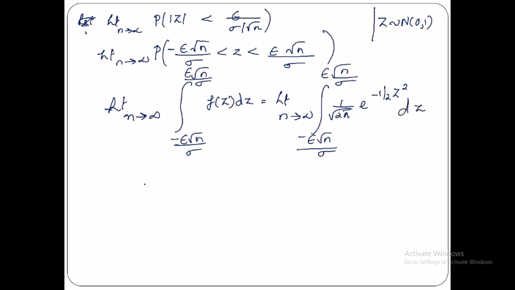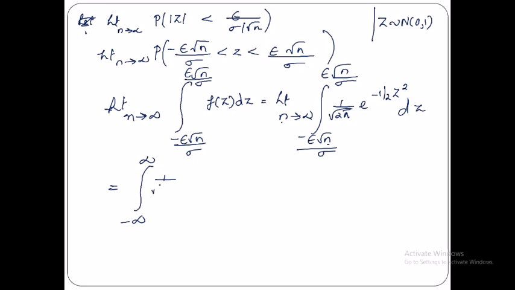Right. Now this is equal to, as limit n tends to infinity, you have an n over here, you have an n over here. So as limit n tends to infinity, both these upper and lower limits become minus infinity and plus infinity, since root n is involved with this term, both the terms.